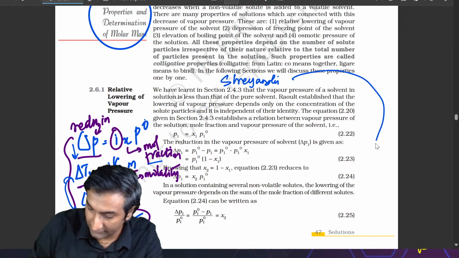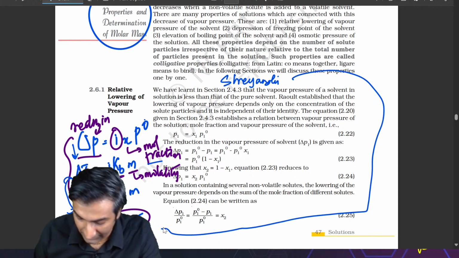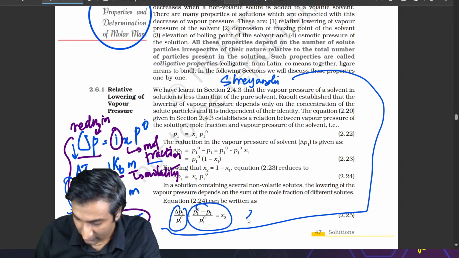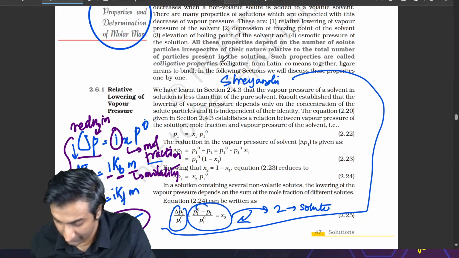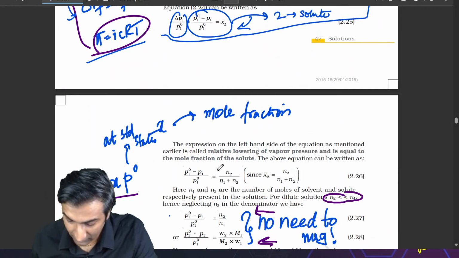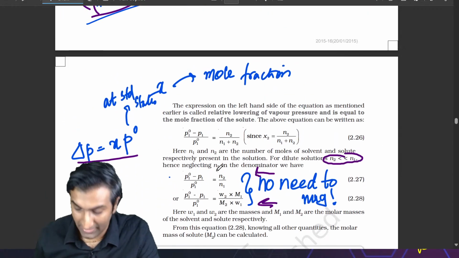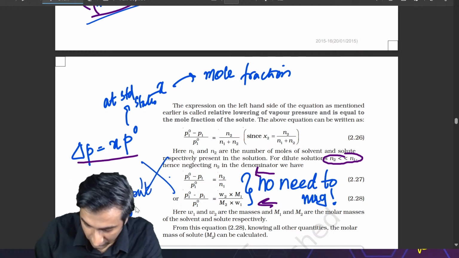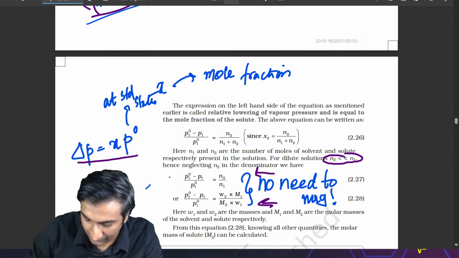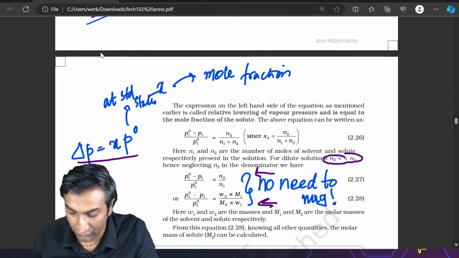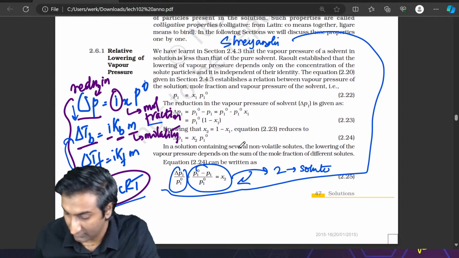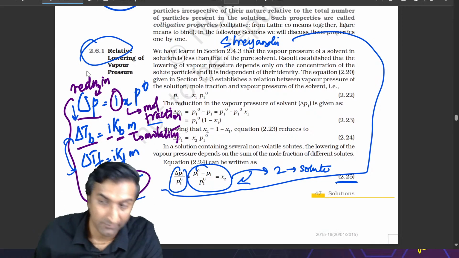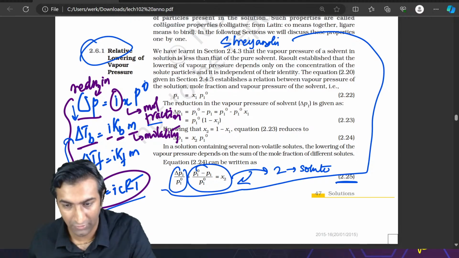Okay? This whole concept about relative lowering of vapor pressure, I have used this expression. ठीक है? यहाँ पे 2 is basically solute. Okay? That's it. And ये दूसरा वाला part I have not done. Don't do this. For this question, don't do the approximation because the approximation only works when mole fraction बहुत कम है of the solute as compared to solvent. For this question, focus on this part. Page 2.25, 2.6.1. ठीक है? I'm going to go back to the session now. We're going to continue with the next question.